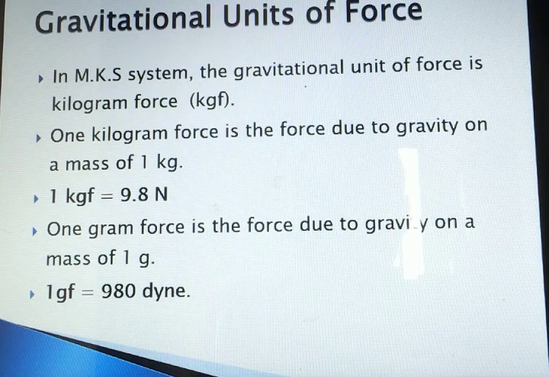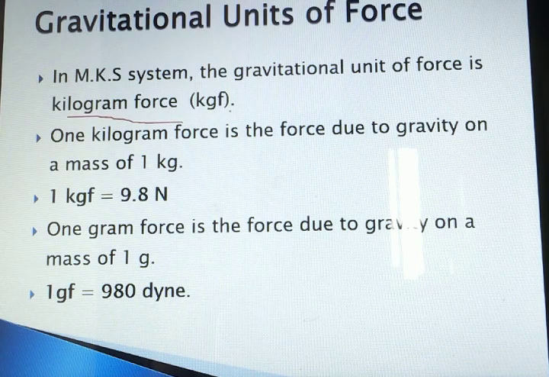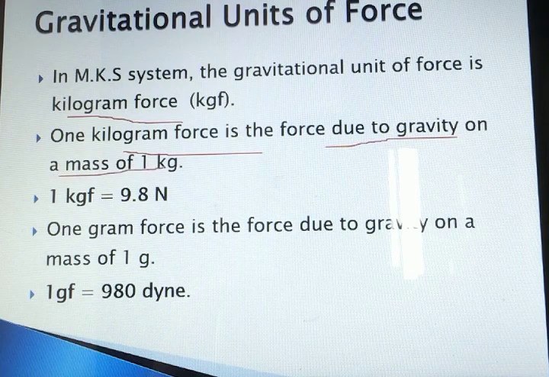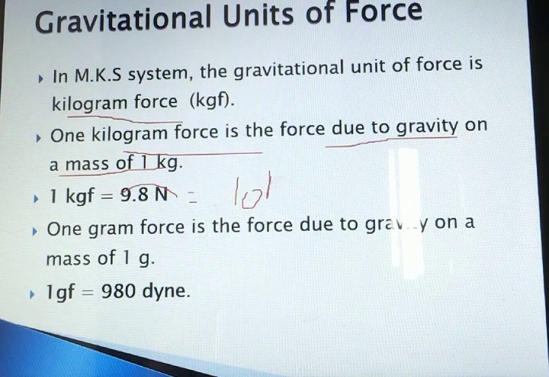Now there is a gravitational unit of force. In the MK system, the gravitational unit of force is called kilogram force, kgf. So 1 kilogram force is the force due to gravity on a mass of 1 kg. It is presented as 1 kgf is equal to 9.8 Newton. For simplification, whenever it is 9.8, we take 10 Newton. Okay? We round it off.